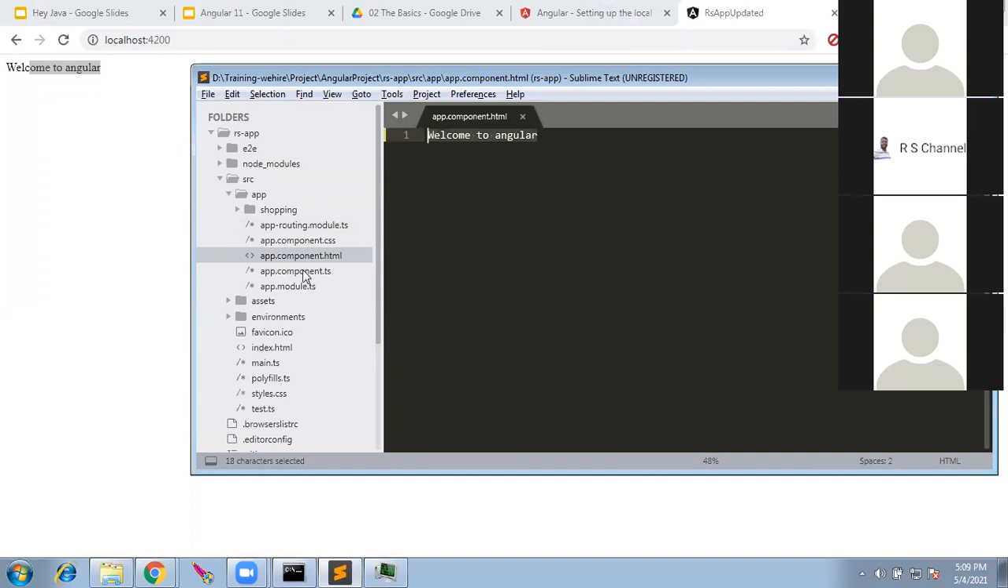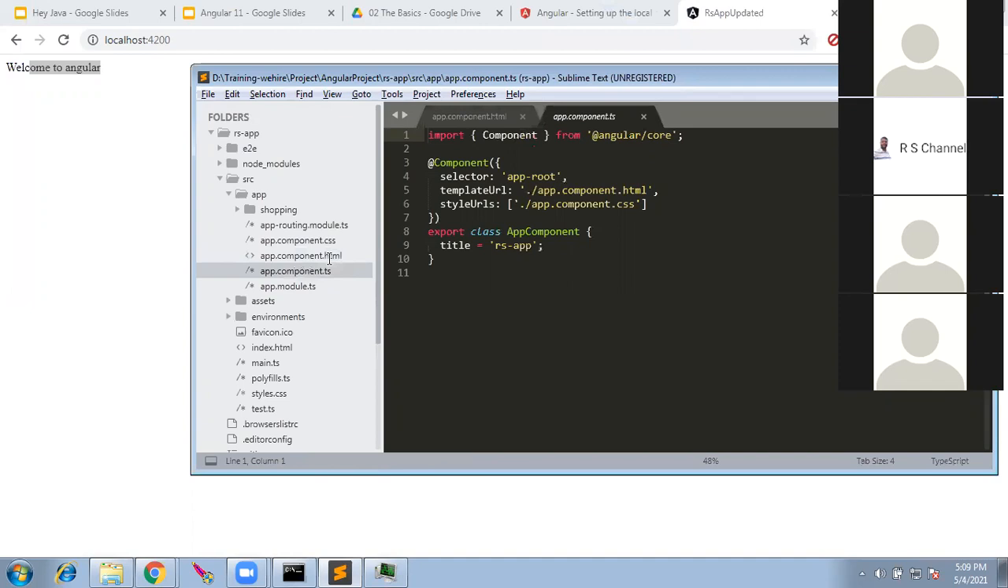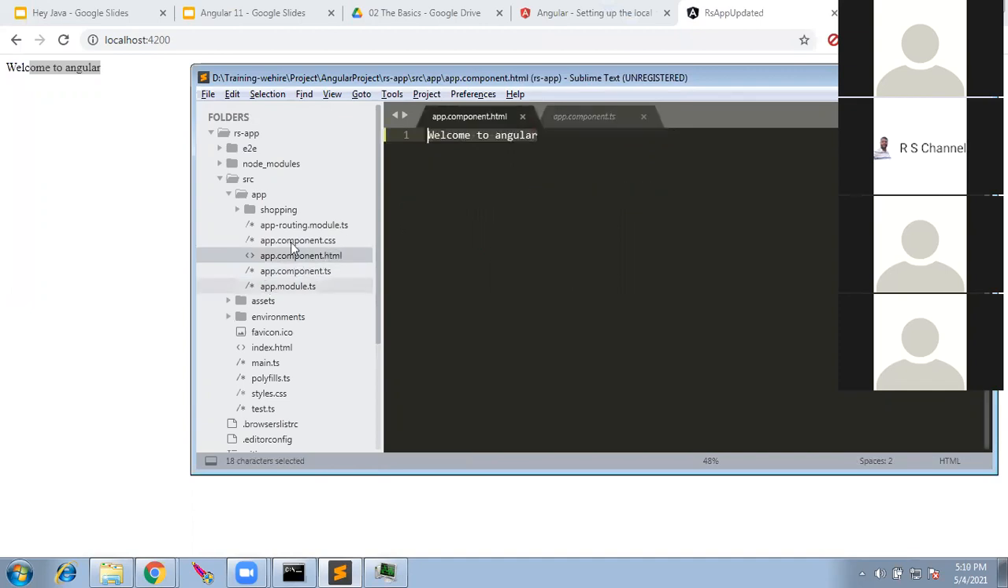So the folder structure again: we have a module, which we'll go through in detail, a component TS file, an HTML, CSS, and routing TS. I edited this file and the output changed.